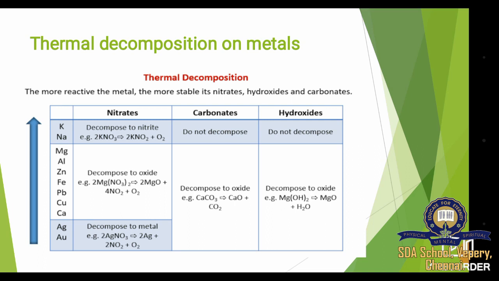For gold and silver, when they decompose, they form metals. So when silver nitrate decomposes, it forms silver metal. So these are the thermal decompositions of metals.